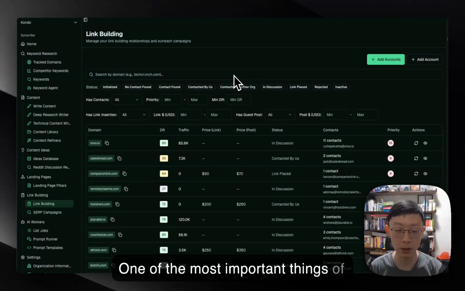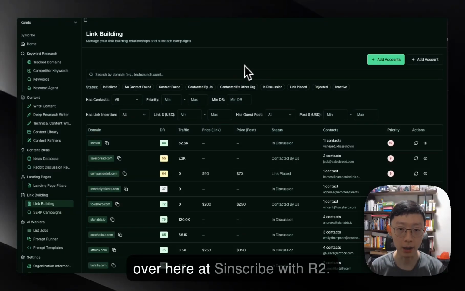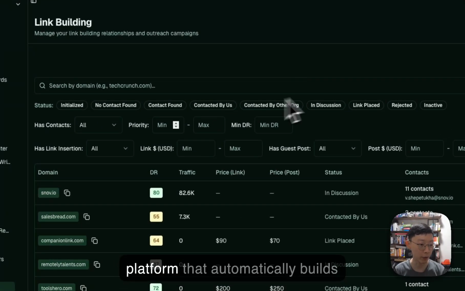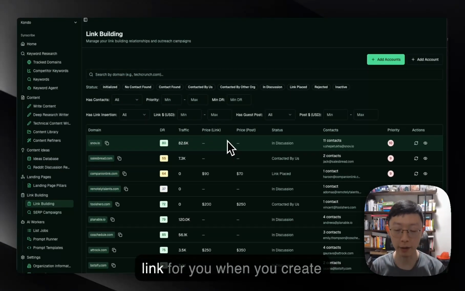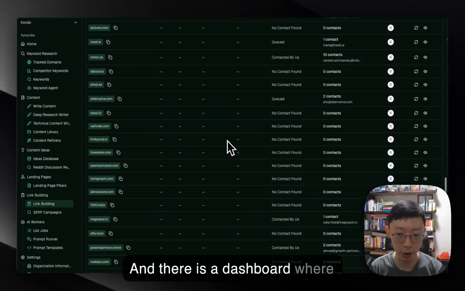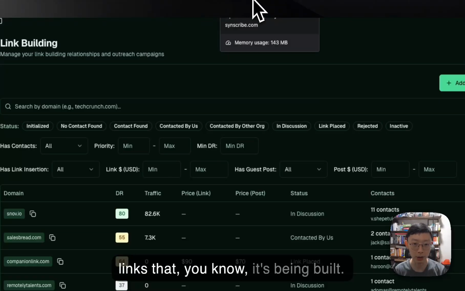One of the most important things of SEO and marketing is link building. And I'm going to show you how we are building links automatically over here at Synscribe with our tool. We have this platform that automatically builds links for you when you create content, and there is a dashboard where you can track the status of all those links that are being built.